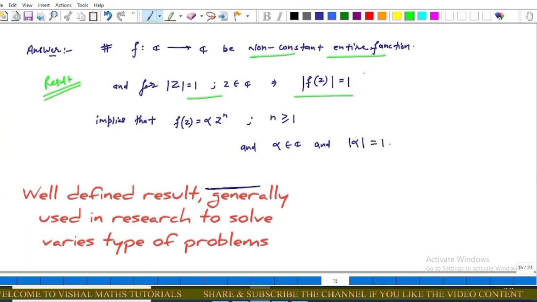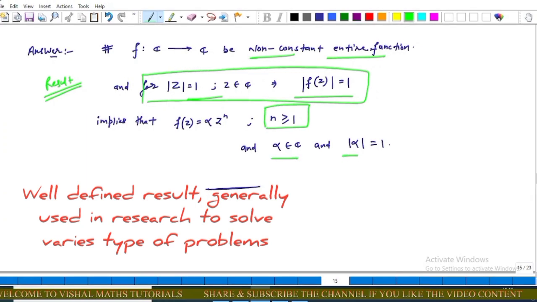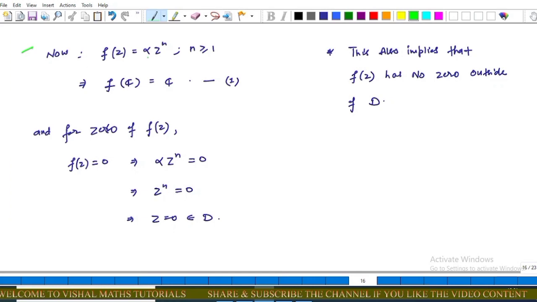Now if a function satisfies this condition, this implies that f(z) is equal to alpha z to the power n, where n is greater than or equal to 1 and alpha belongs to C and mod of alpha is equal to 1. Now f(z) is equal to alpha z to the power n, where n is greater than or equal to 1. This implies that f(C) is equal to C,